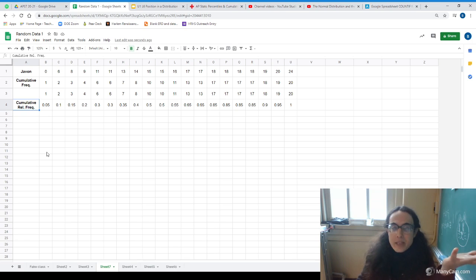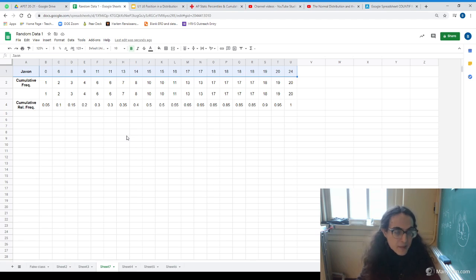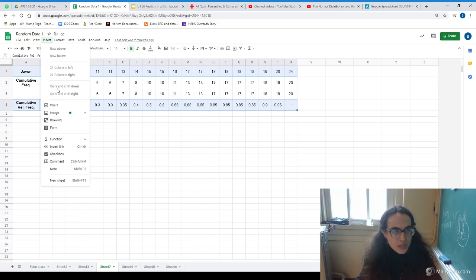So now how do we make a graph of this? Because really it's the graphs that we tend to like with this. So here's what we do. I want to select the original data, and then I want to pick the cumulative relative frequency row, but not those ones in between. So what I'll do is I will hold down the control key, or if you're using a Mac, the command key, and I'll select the other row. So now that we have those two selected and no other rows, we can go to Insert, Chart.